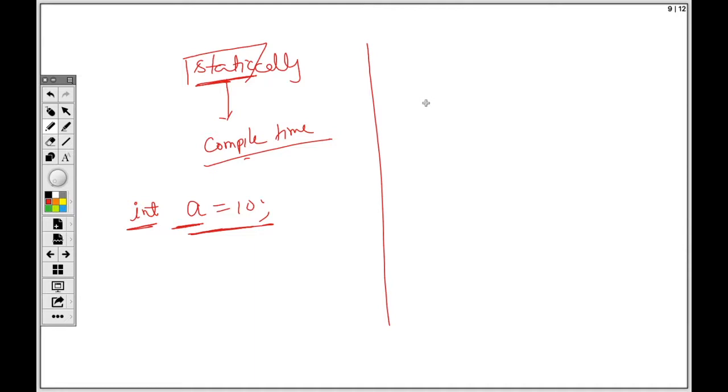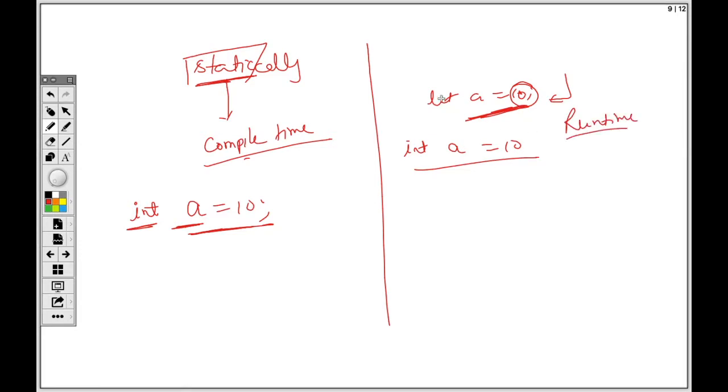Whereas in a language like Python, you can directly say a = 10. What it will do, when this line is actually executed, the Python interpreter will see 10 is an integer, and in the backend it will automatically fix that int a = 10. It happens at runtime. Before execution, no one knew what kind of a variable a is, but during execution, it is automatically adjusted. So this is not statically typed, this is statically typed. In Java, at compile time, you have to fix this. You cannot have a variable without declaring it.